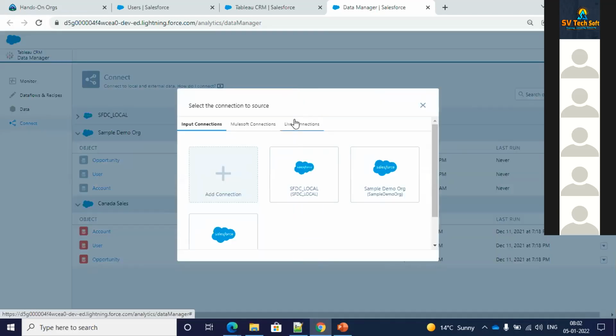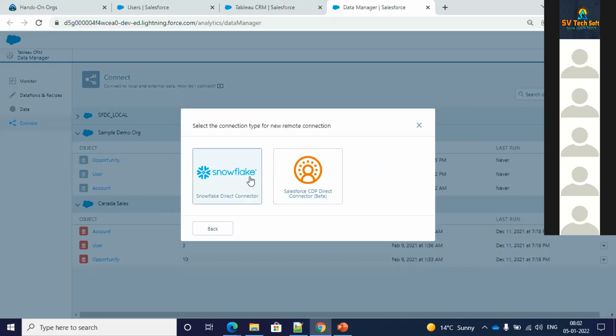Then there is something called a live connection as well. A live connection is like whatever exists over there, if certain changes are made in that software, you can always pull them in live. So whenever certain changes are made in Snowflake, those changes will automatically get reflected over here as well. It's real time data. You will get real time data, as we say, with live connections.